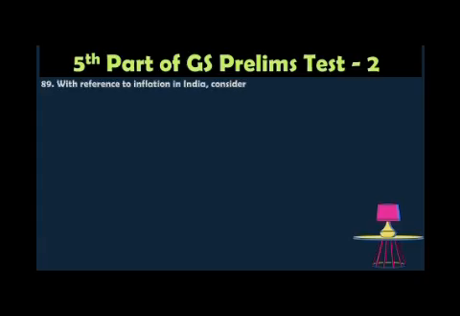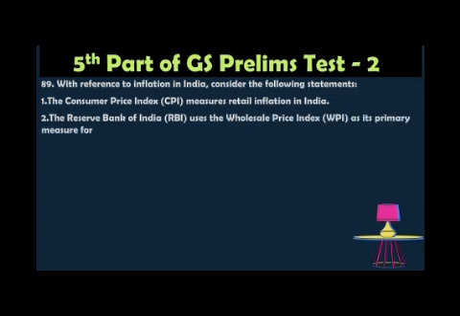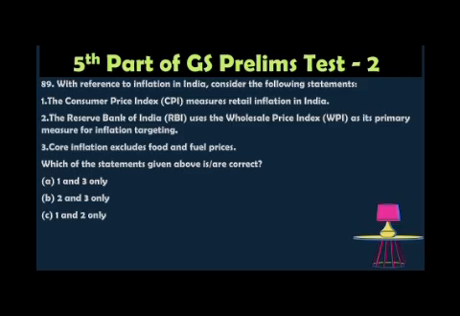Question number 89. With reference to inflation in India, consider the following statements. 1. The Consumer Price Index measures retail inflation in India. 2. The Reserve Bank of India uses the Wholesale Price Index as its primary measure for inflation targeting. 3. Core inflation excludes food and fuel prices. Which of the statements given above is correct? Option A 1 and 3 only. Option B 2 and 3 only. Option C 1, 2 and 3 only. Option D 1, 2 and 3. The correct statement is option A, 1 and 3 only.